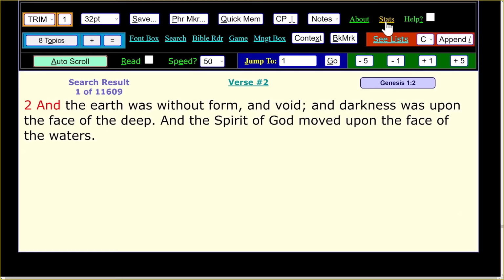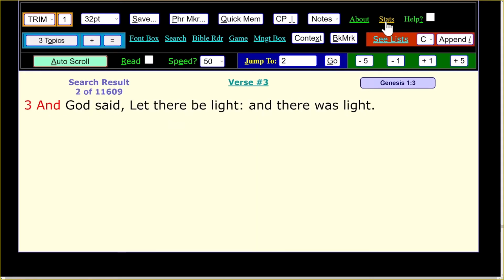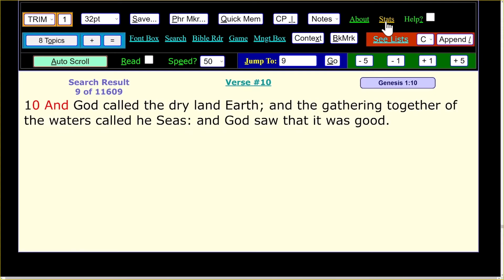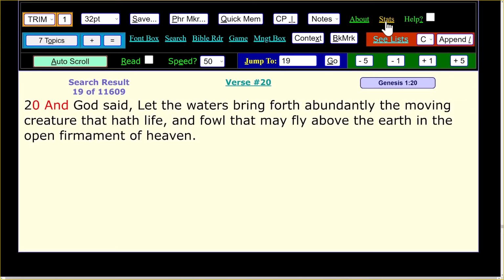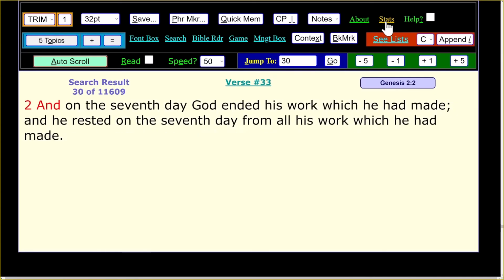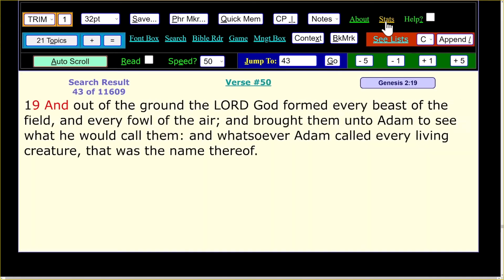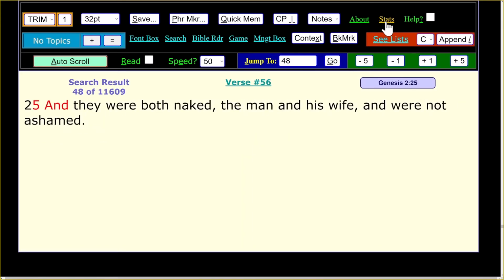And we have 11,609 verses in the Bible that begin with the word "and." And there's actually 31,102 verses in the Bible. So that's getting up there, almost maybe a third of them. Let's just scroll through these to make sure that I did that right. And it looks pretty good. I've got a number and the word "and." So I would say I did that right.